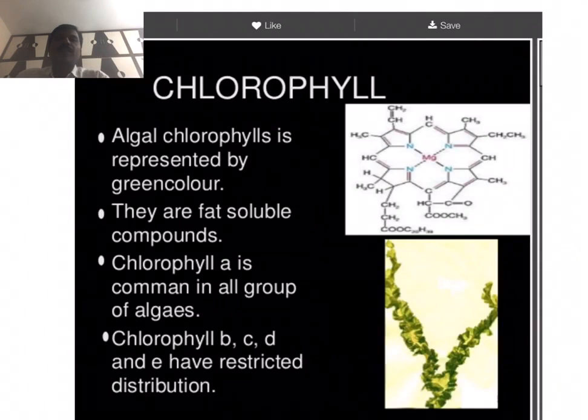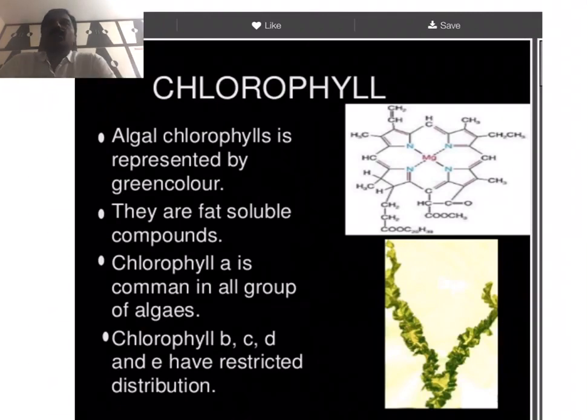Chlorophyll B is found only in the Chlorophyceae class. Chlorophyll C pigment is present in some marine habitat classes like Phaeophyceae and Cryptophyceae. Chlorophyll D is present in Rhodophyceae, and chlorophyll E is present only in some Xanthophyceae members, like Vaucheria. So chlorophylls B, C, D, and E are all found in various classes.